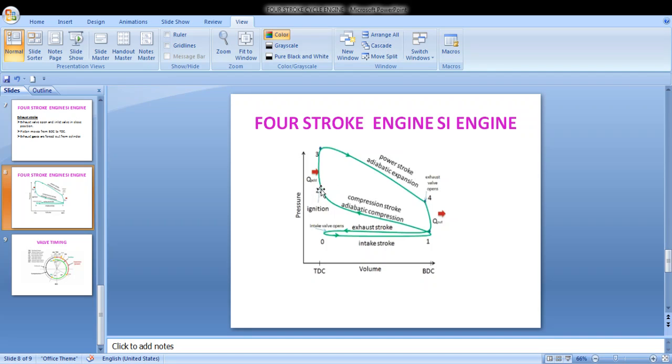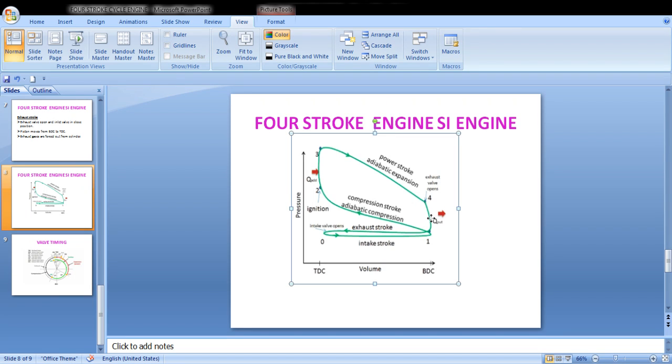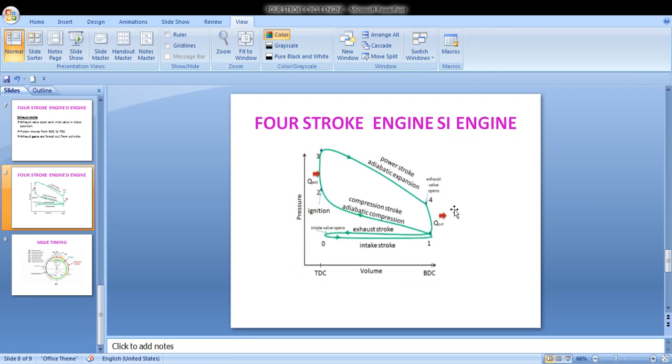At the end of this compression stroke, ignition is initiated here, and before this is the combustion delay. So this is the period when complete combustion takes place. Now from 3 to 4 is the power stroke. This is also an adiabatic expansion stroke. From 4 to 1, again your exhaust stroke. The exhaust valve opens, heat is released from your engine, and exhaust gases are removed from your cylinder.